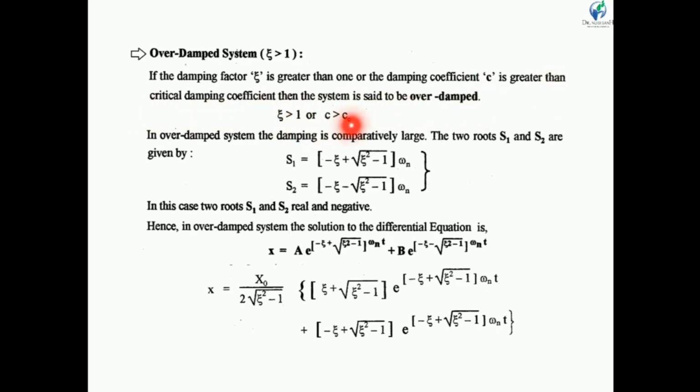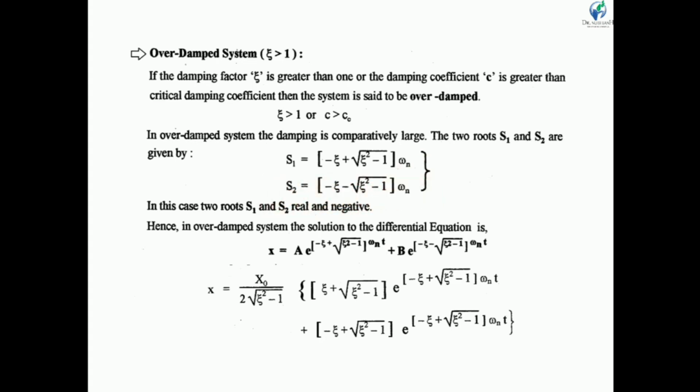In an over damped system, the damping is comparatively large. The two roots s1 and s2 are given by s1 equal to (minus zeta plus under root zeta squared minus 1) into omega n, and this is the equation of s2.